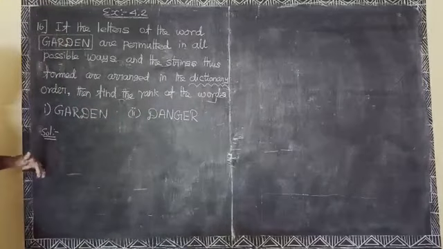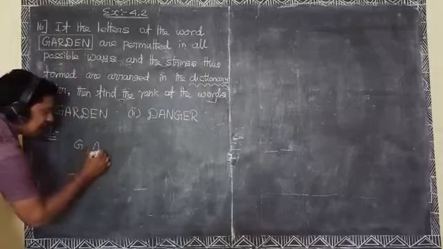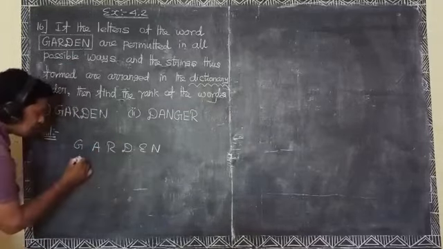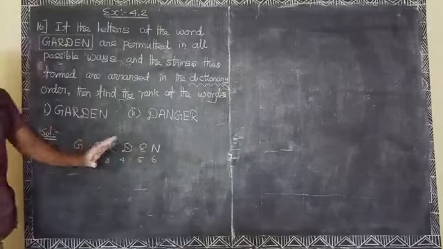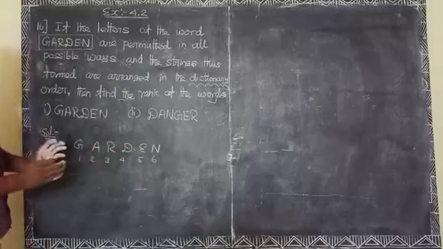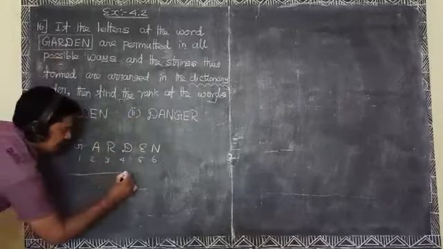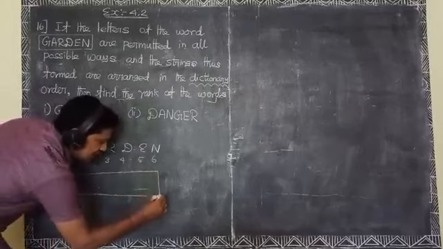Here the given word is garden, G A R D E N. 1 2 3 4 5 6, totally 6 letters are present in the word garden. Therefore we can arrange them in different forms.